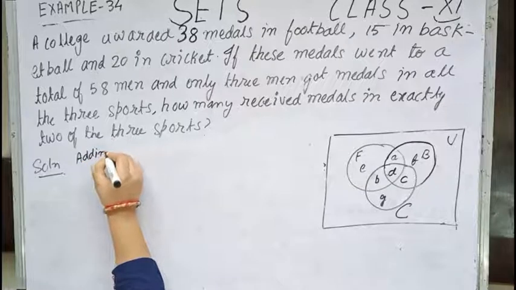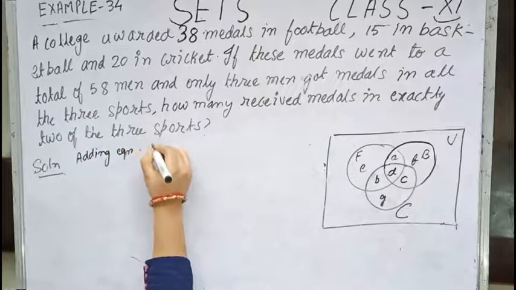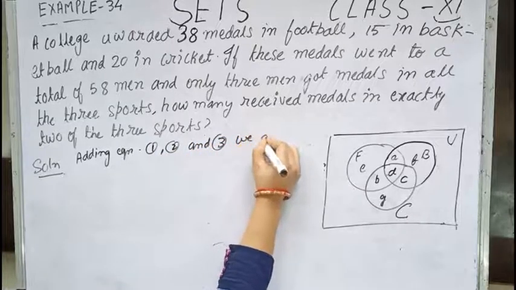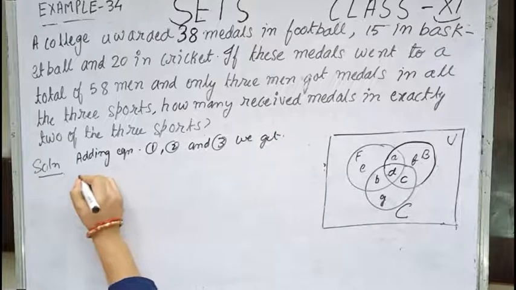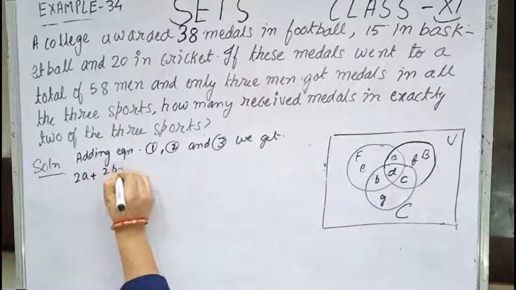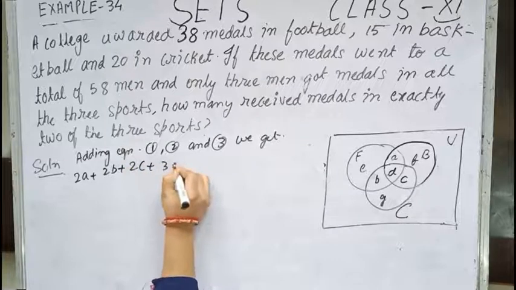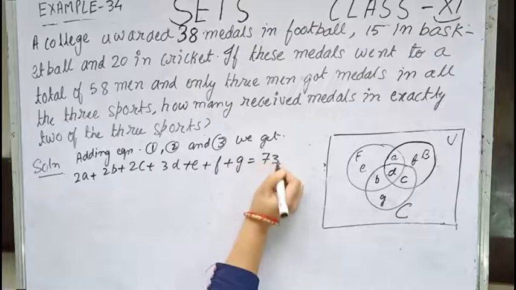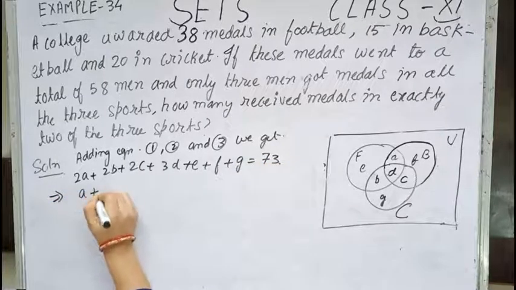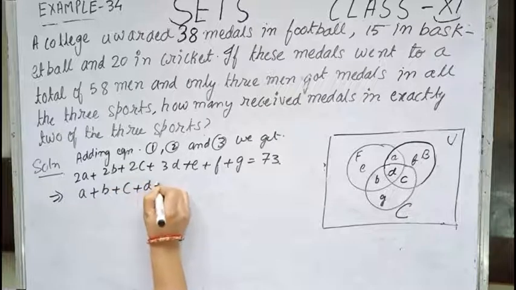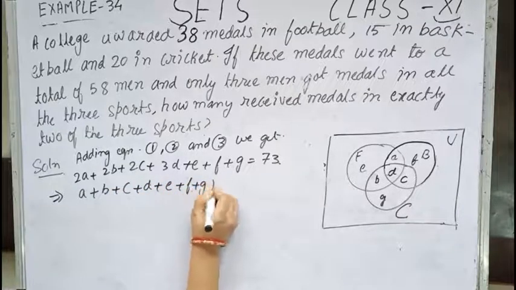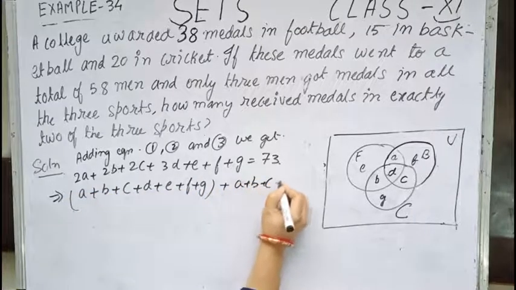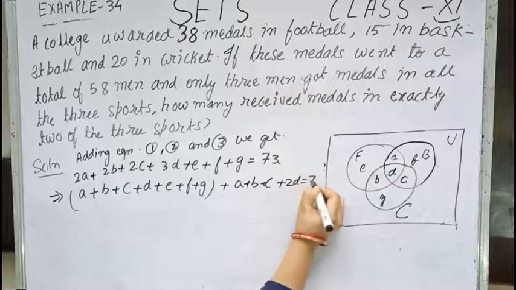Adding equations 1, 2 and 3, we get twice A plus twice B plus twice C plus thrice D plus E plus F plus G equals 73. Now this I can write as A plus B plus C plus D plus E plus F plus G, plus A plus B plus C plus 2D equals 73.